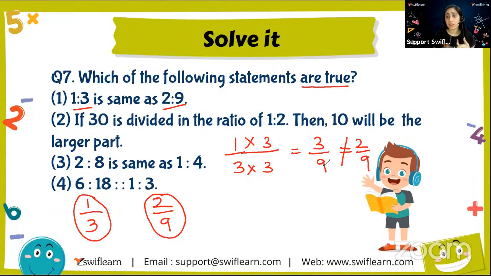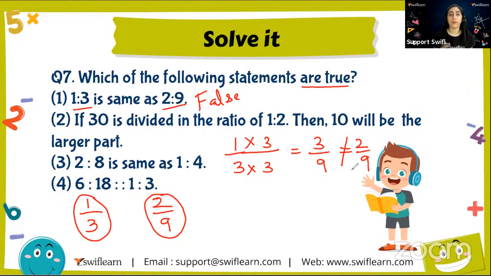So we can do it by both the things. One is direct. That is, see, they are already in the lowest terms. So if the lowest terms are not equal, that means they are not true, right? So the answer is false. And the other method is, why not I make the denominators same. So for that, I multiplied 1 by 3 fraction by 3 in the numerator as well as in the denominator. So I got 3 over 9. I know that 3 over 9 is not equal to 2 over 9. That's why the answer is false.